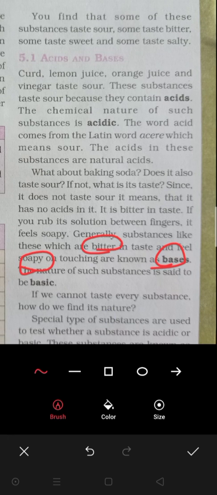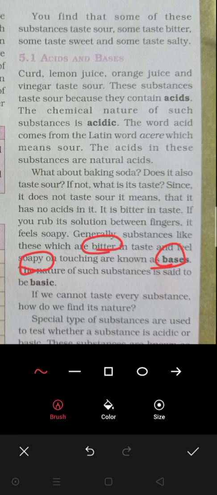If you all know what is the use of baking soda, either ENO. Okay, so if you taste that baking soda, that taste is bitter in nature. If you rub it in solution between your fingers, then you feel very soapy, it means chikna.